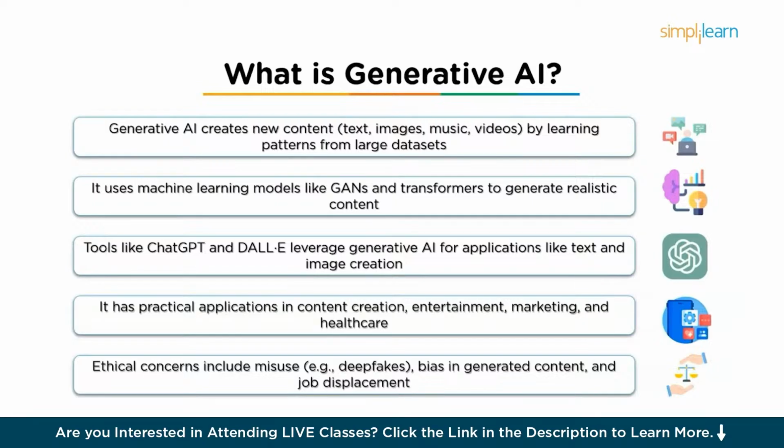The core technology behind generative AI often involves advanced machine learning models, particularly GANs, which stands for Generative Adversarial Networks, and transformers. These models learn how to create realistic and relevant content by processing vast amounts of data and understanding the underlying patterns. For example, in GANs, there are two parts of the model. One generates content and the other evaluates its authenticity. These work together in a sort of competition, which pushes the system to improve its ability to create convincing and realistic outputs over time.